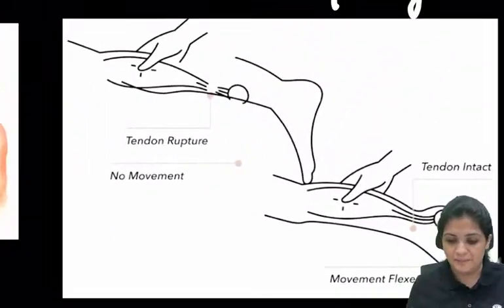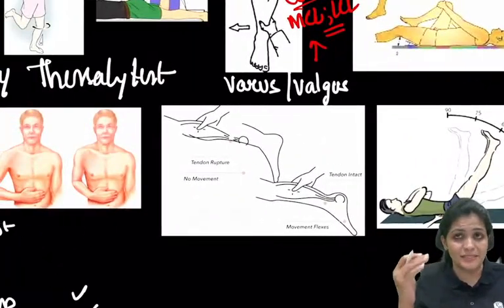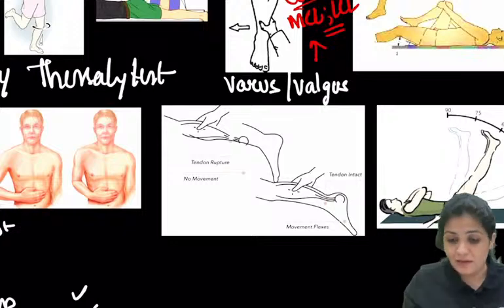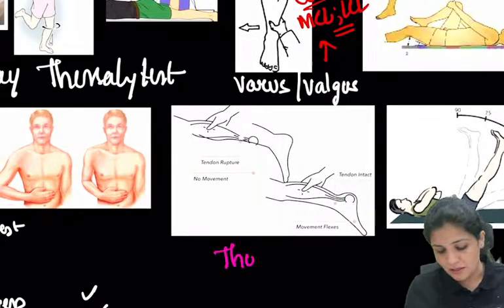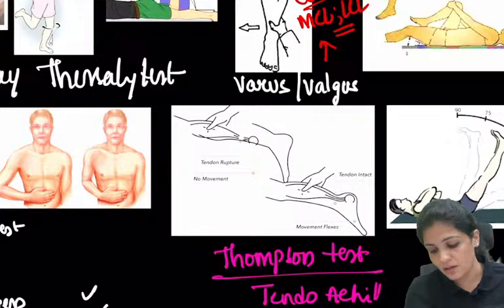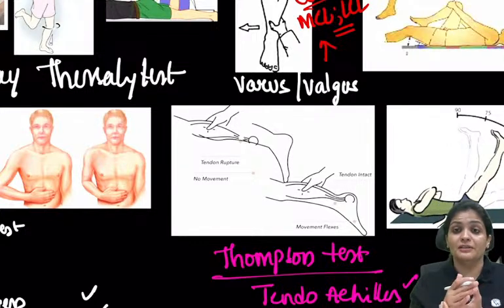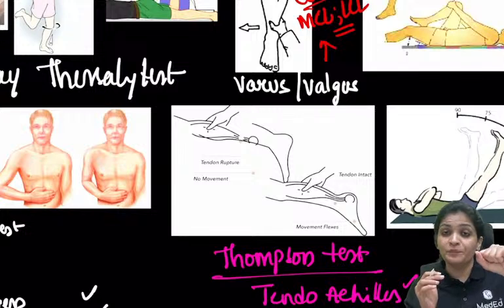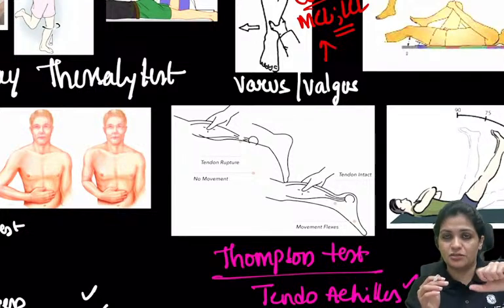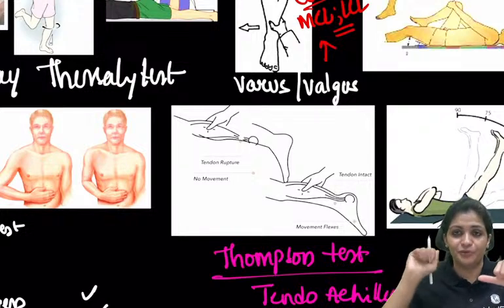Now, what is this? So I have told you the fixed flexion is Thomas test. And then what is this? This is Thompson's test. Thompson test is for your tendo-Achilles. So whenever there is a tear or rupture in the tendon, you try to squeeze your calf muscle. Squeezing the calf muscle should cause plantar flexion of the foot, right?